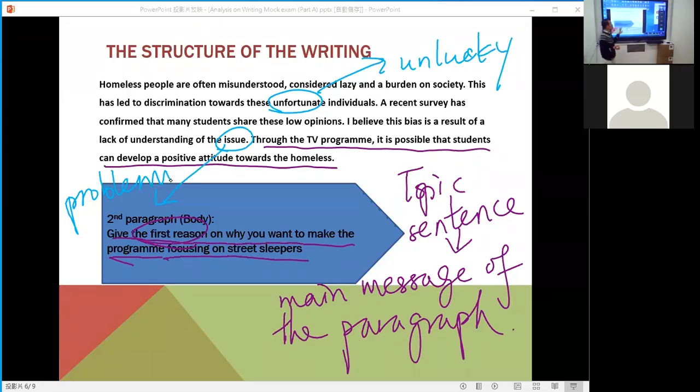And also pay attention, usually this is a formal letter. So the voice we sometimes use in the writing is passive voice. Can you see that? Misunderstood, considered. Okay, so this is the passive voice. And also please pay attention to the coherence. You need to make the text run coherently, cohesively. So you focus on this word.